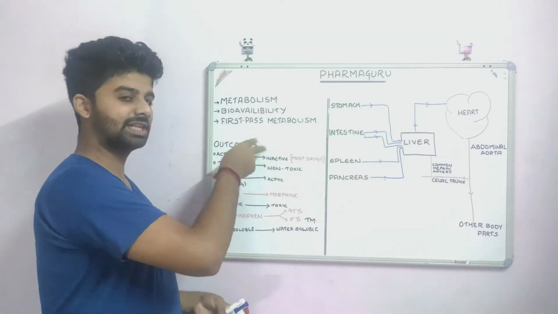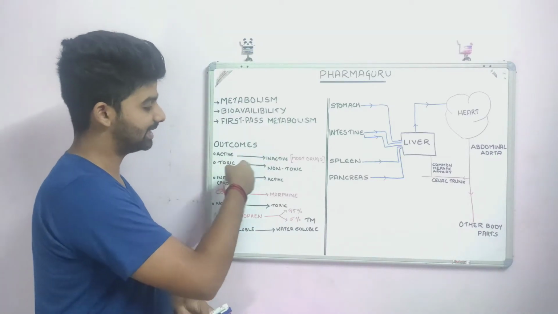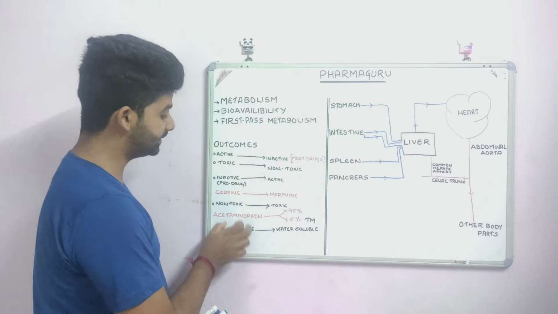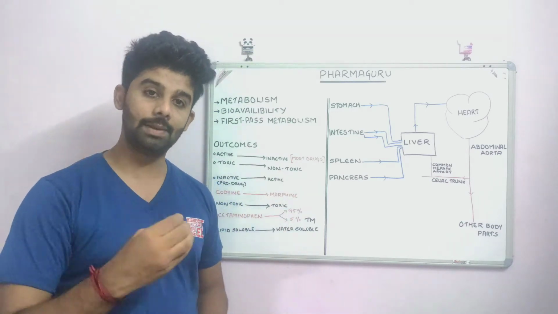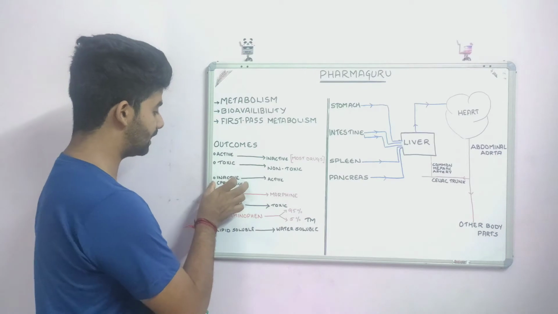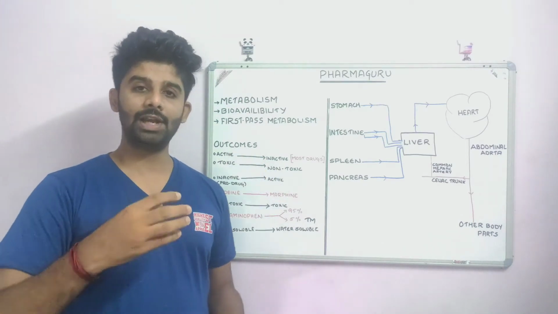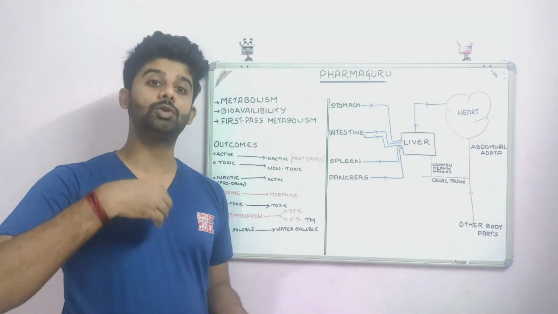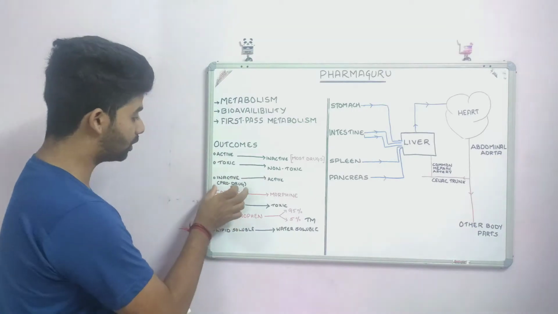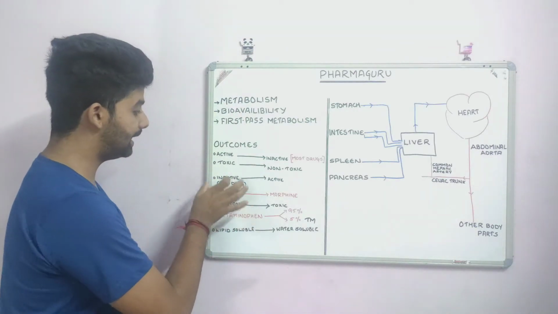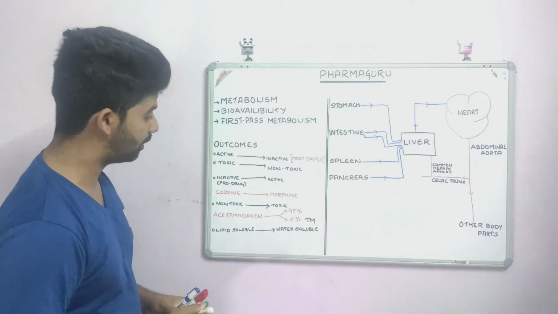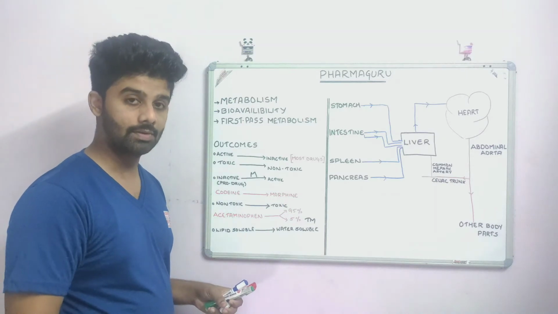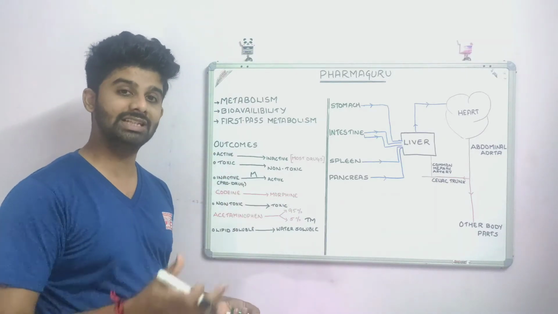Sometimes these functions can reverse. That is, an inactive substance can be converted into an active substance in the liver as a result of metabolism, or a non-toxic substance can be converted to a toxic substance due to metabolism. First, we will talk about the conversion of inactive to active. Whenever we give a drug that is inactive and has to undergo metabolism to become active, we call such drugs prodrugs. The drug will initially be inactive, it will undergo metabolism to become active, then it will provide the pharmacological action. One of the best examples of such a drug is codeine.